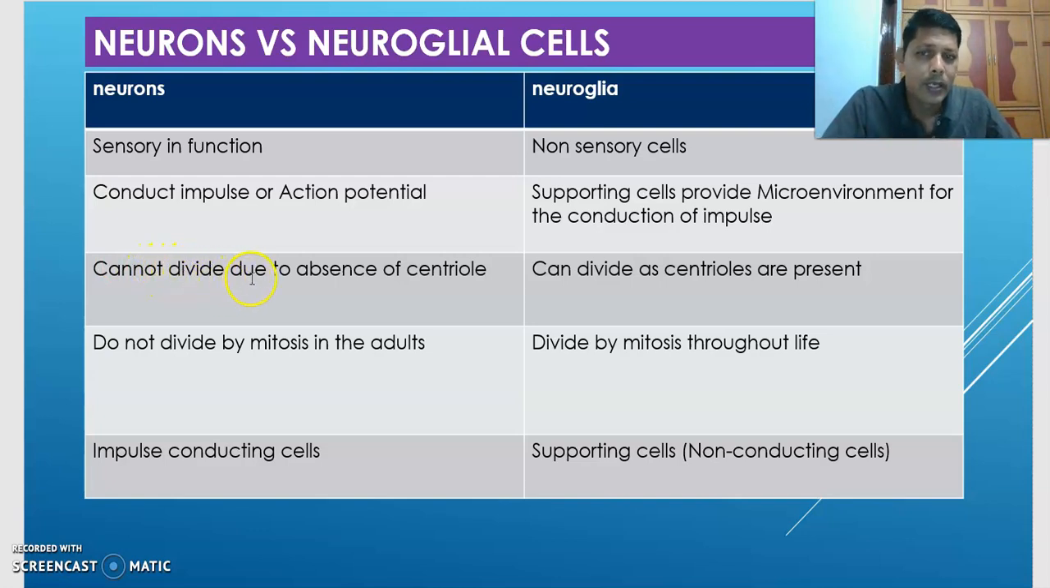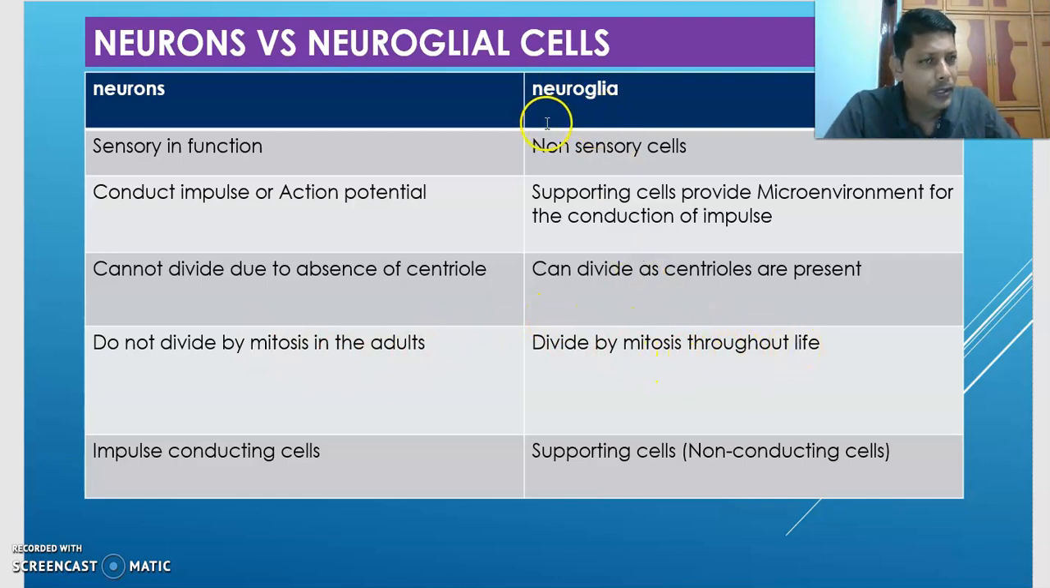Neurons cannot divide due to the absence of centrioles; they do not divide by mitosis in adults. For example, if your skin is injured, the cells which are lost due to injury are produced again. But nervous tissue has the least regeneration capacity. The highest regeneration capacity is possessed by the liver. Once there is damage to your brain, that is permanent.